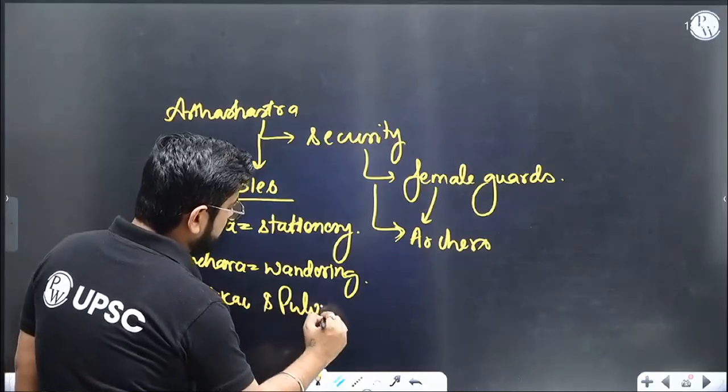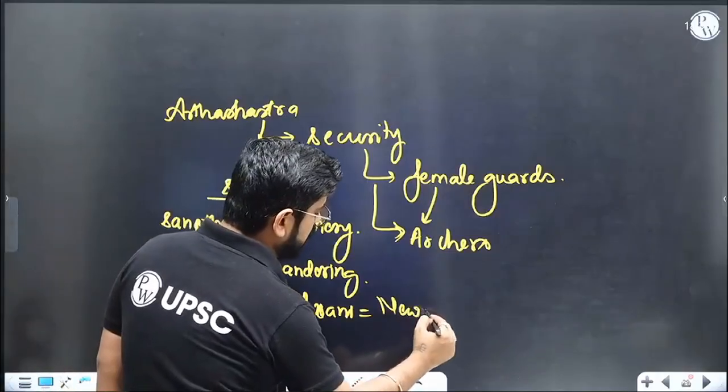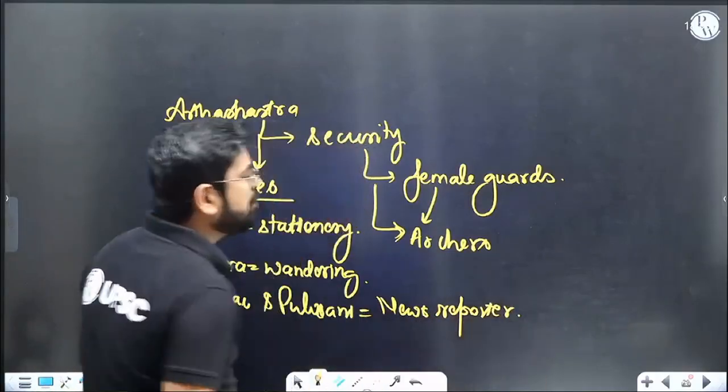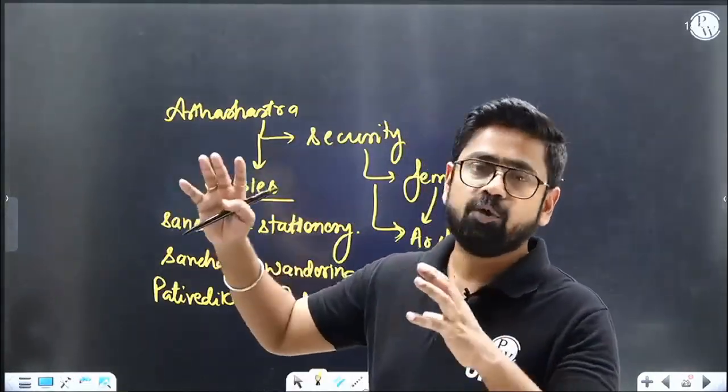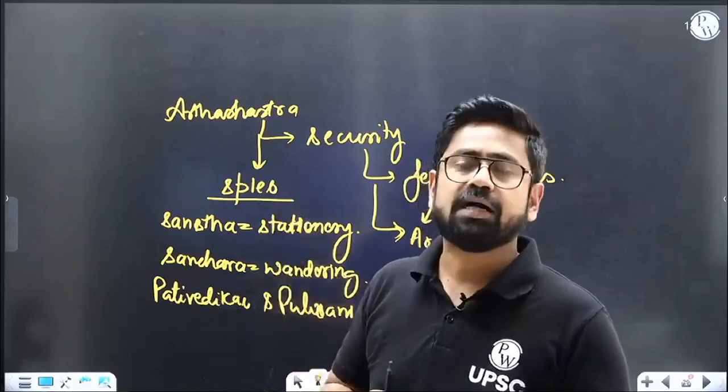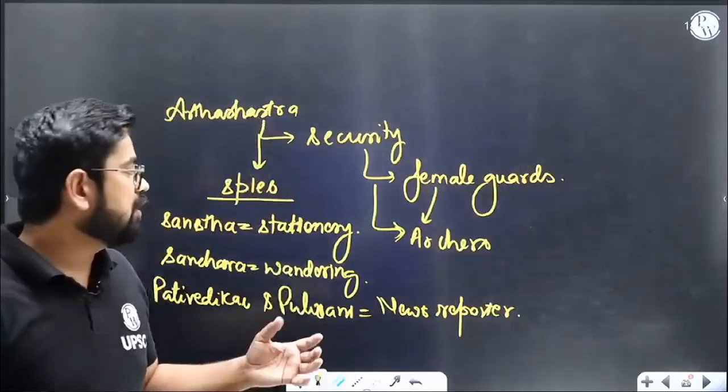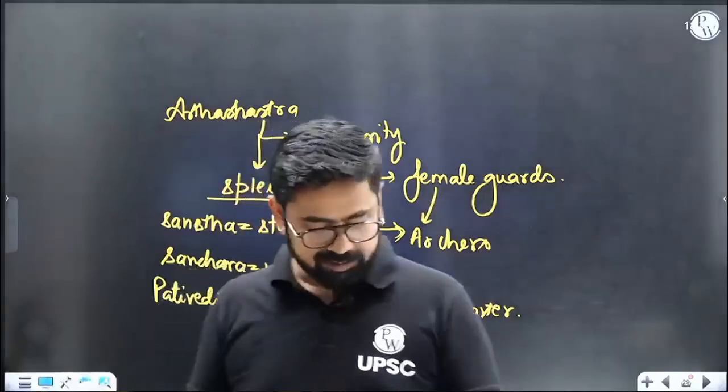And Pulisani. The connotation over here is that they are news reporters. They report from various places what is happening, how people are feeling. They are special reporters who tell you what is the opinion of the people about you, about your state. Are they happy with the new policy? Is there any grievance? All these things will be reported by these news reporters. Pati Vedikas and Pulisani.